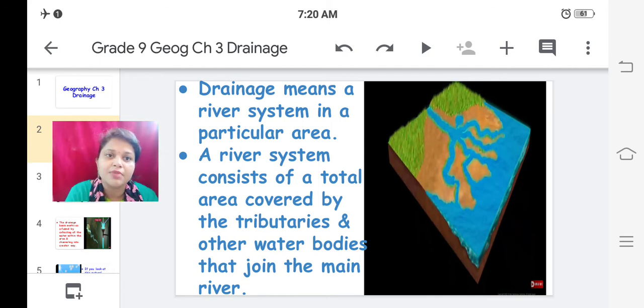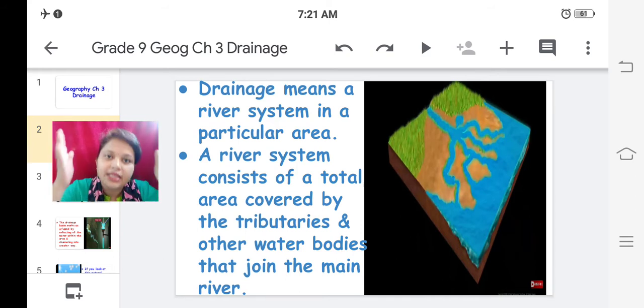A river system consists of a total area covered by the tributaries and other water bodies that join the main river. Okay, the main river, for example the Ganga and its tributaries, with the main river Ganga, covers the entire area. When these tributaries join the main river, then that river becomes a river system.